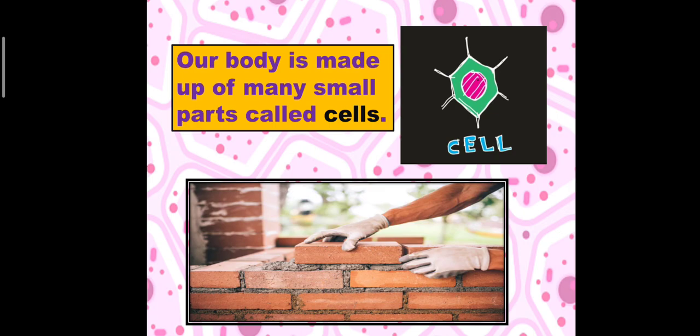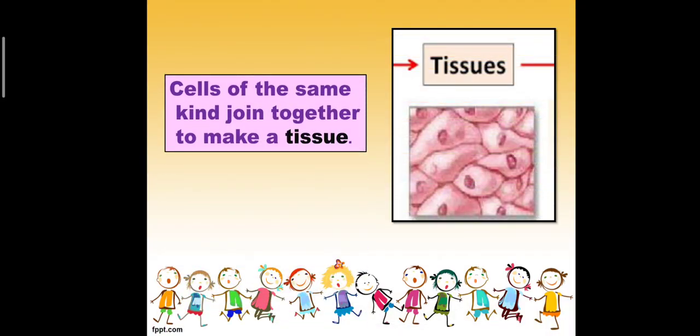Our body is made up of many small parts called cells. Every living thing is made up of small structures called cells. Just as walls are made up of bricks, and a class is made up of students, in the same way all living things are made up of cells. The cell is the basic structural unit of living organisms. Cells are very small. They cannot be seen with naked eyes. They can be seen only through a microscope.